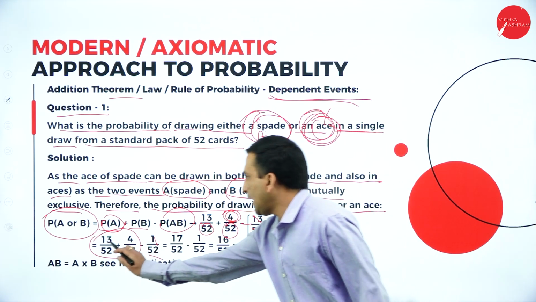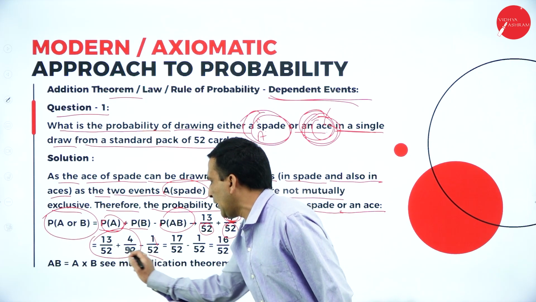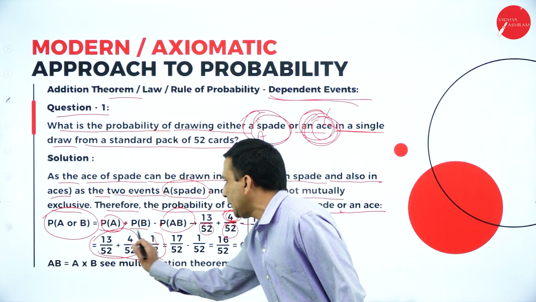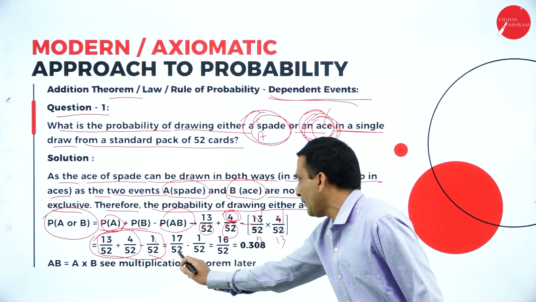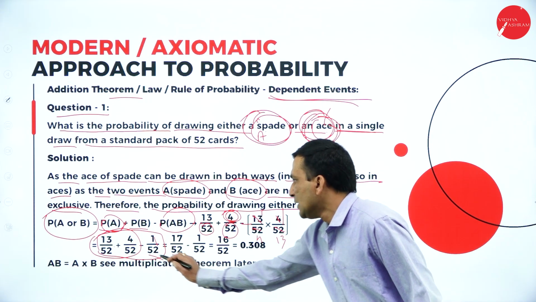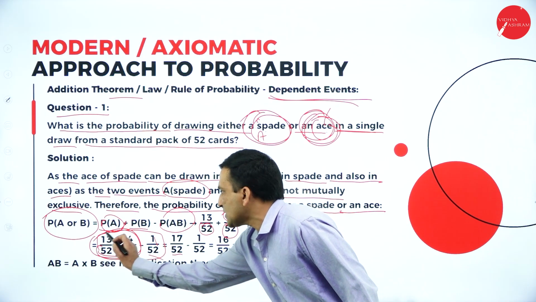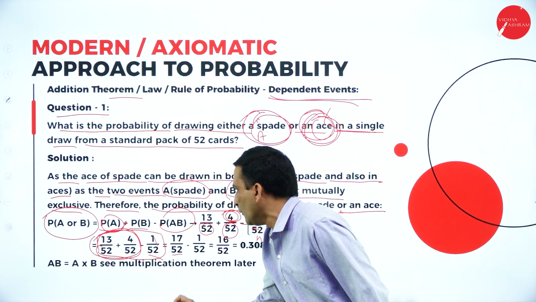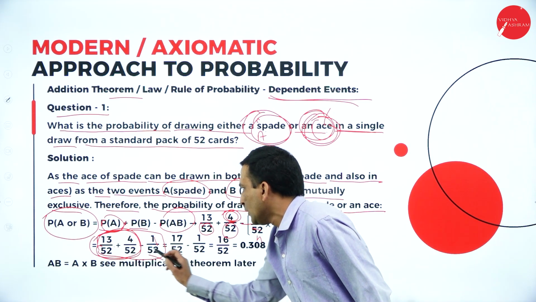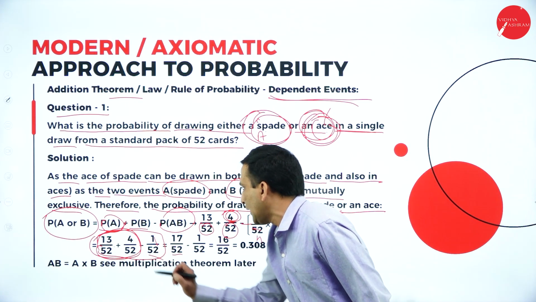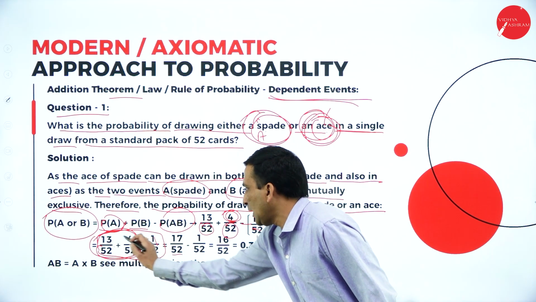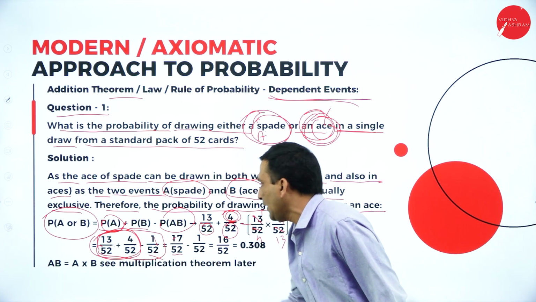Because of the plus and minus signs, we need to take the common LCM. So first we solve 13 by 52 plus 4 by 52. Here 52 cancel 13, 52 cancel 4. So 13 plus 4, 17 by 52.